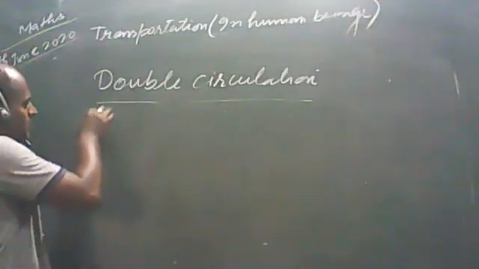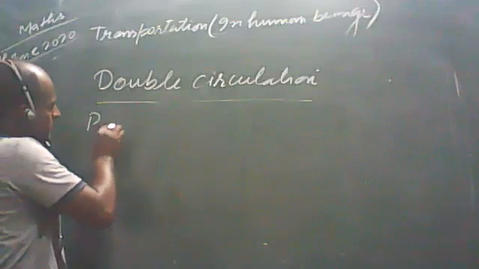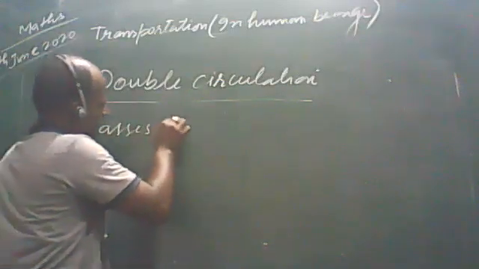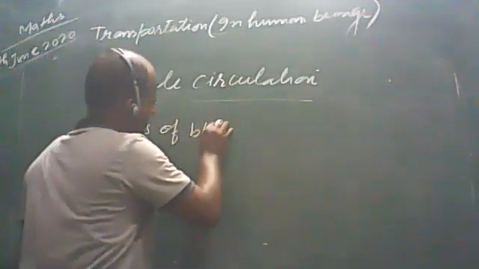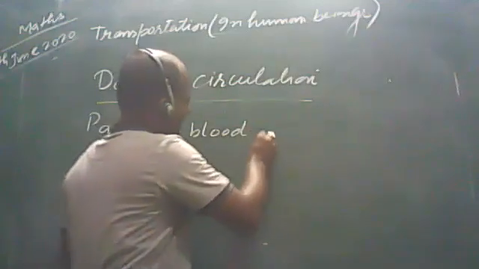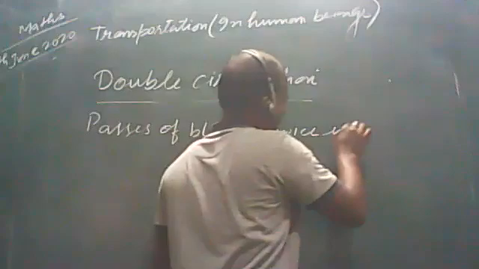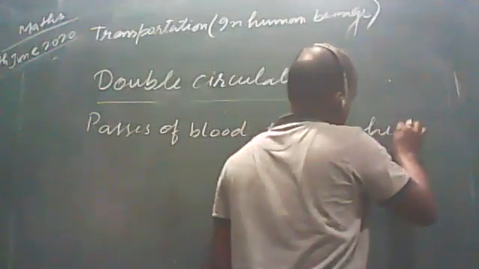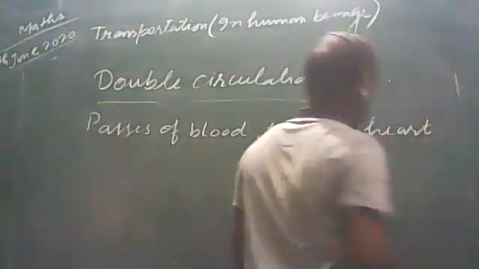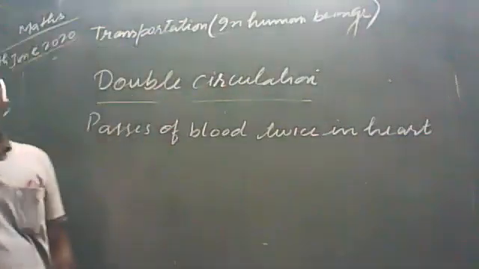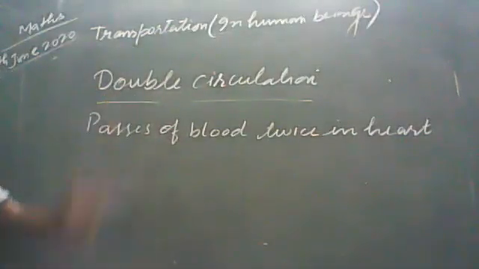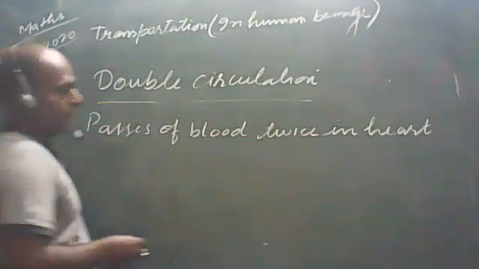Passage of blood twice in the heart, first on the right, then to the left.